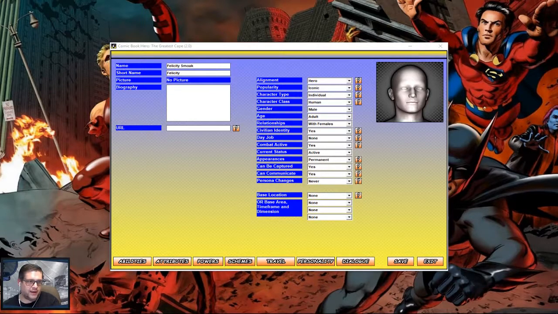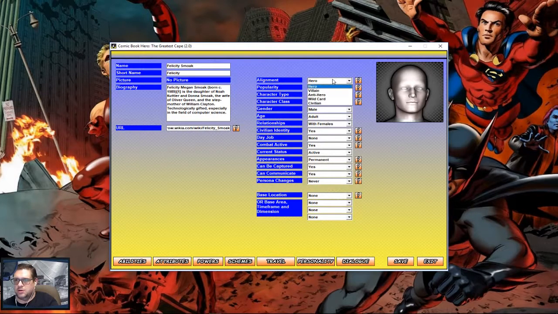Obviously you can grab her information from the Wikipedia page. Paste that in there. And for more, just grab it and put the URL in there.